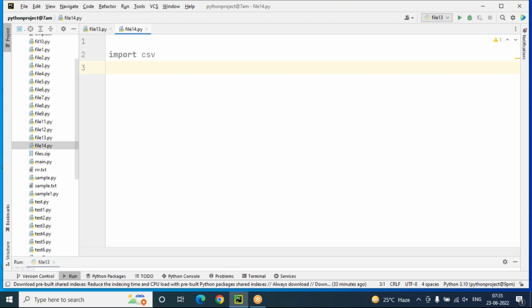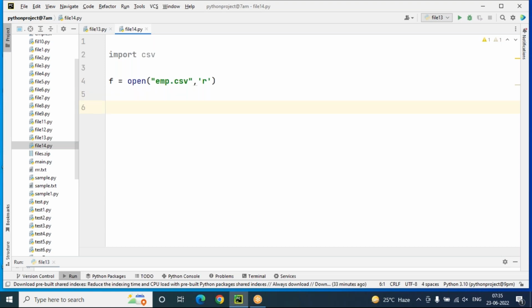Now, for reading data from the CSV file, you compulsorily have to mention your file name correctly. If you don't mention the file name, then you will get a file not found error. So every time in the reading process, the file name is compulsory. Here I'm using a file object: f equals open, open is a method, then emp.csv is my file name. Comma r means read mode only. R is the read mode, emp.csv is my existing file, open is a method, and f is the file object.